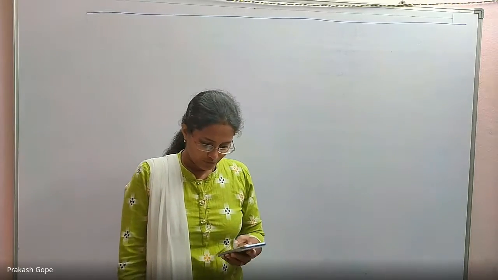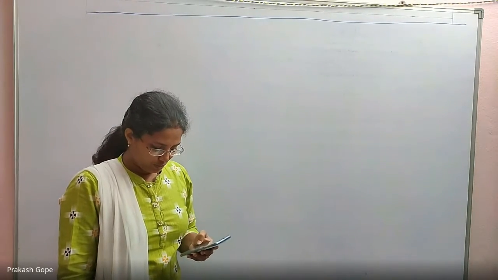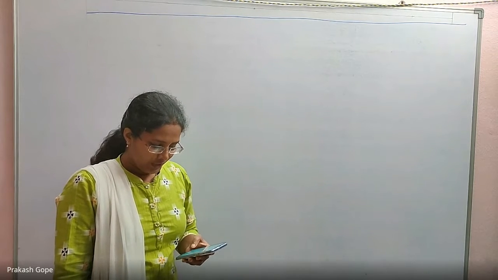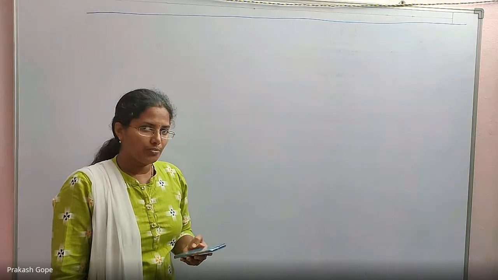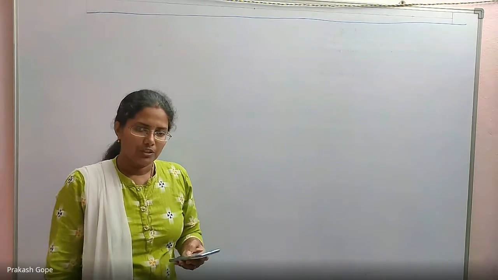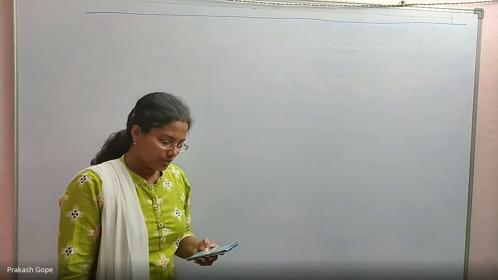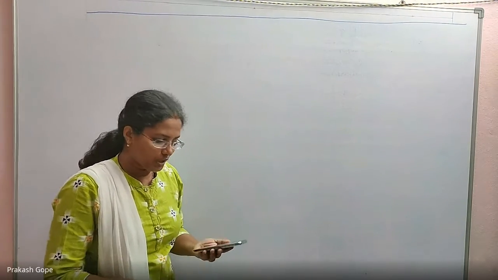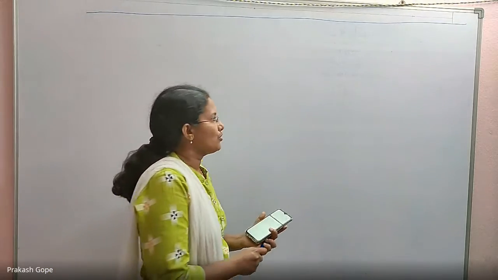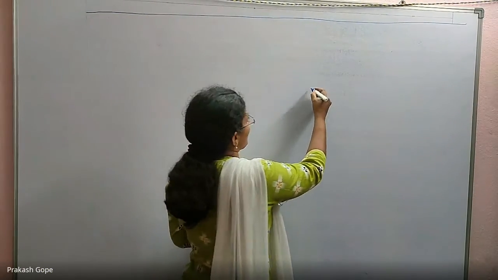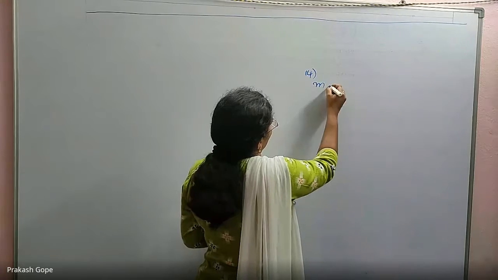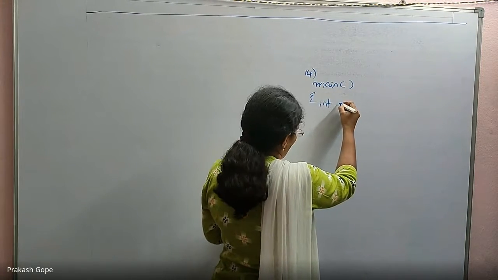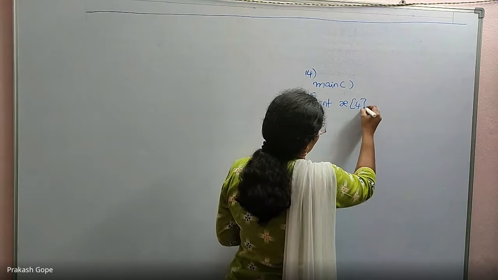What is the output of the following C code? Assume that the address of X is 2000 and an integer requires 4 bytes of memory. So they have clearly mentioned the base address is 2000. Also, each integer requires 4 bytes and it's a two-dimensional array, 4 rows, 3 columns. So 14th question, main function, int x with 4 rows, 3 columns.